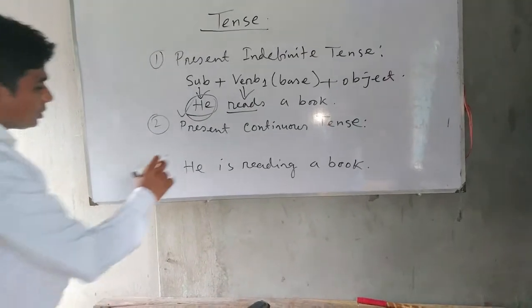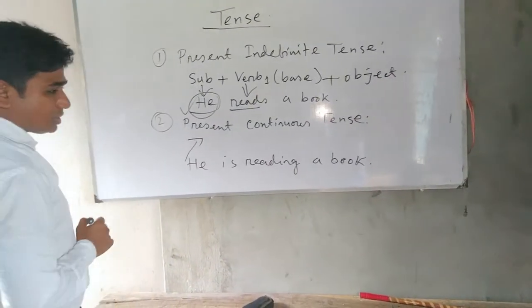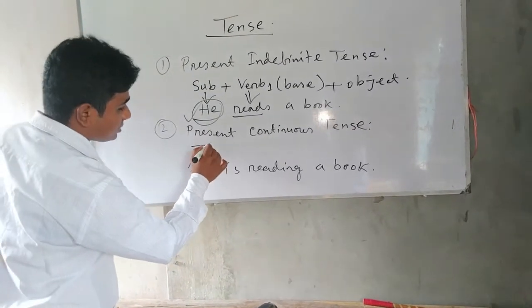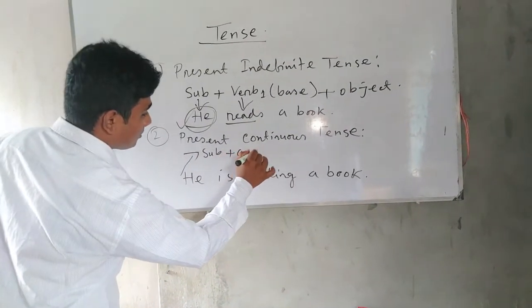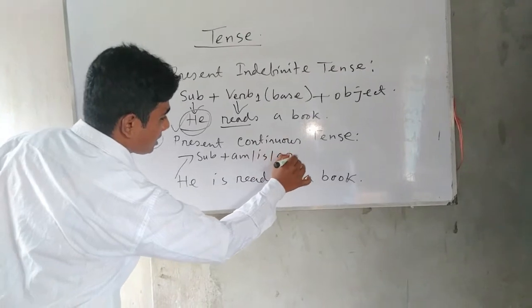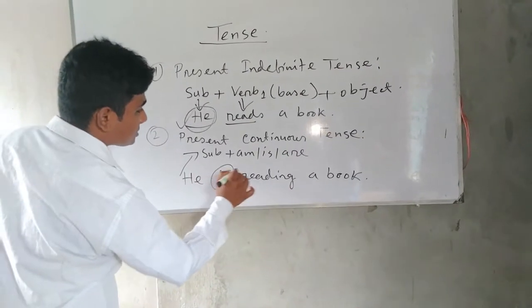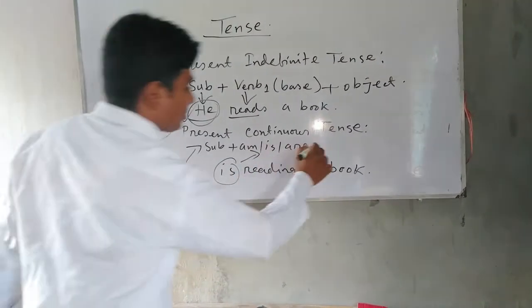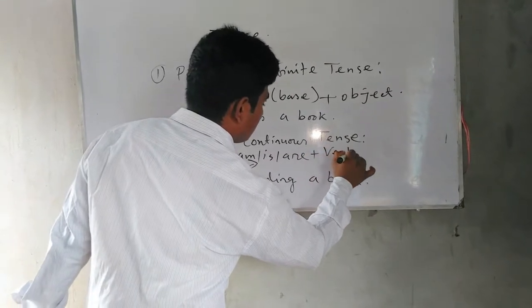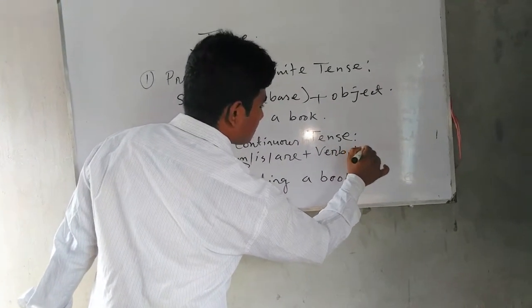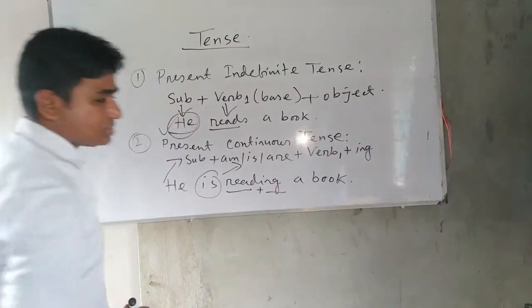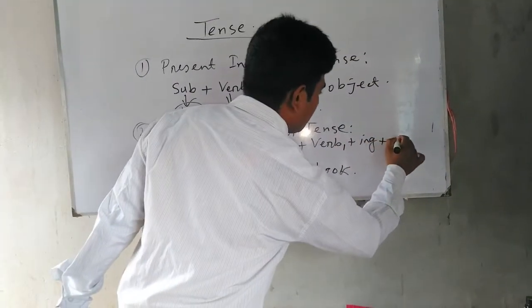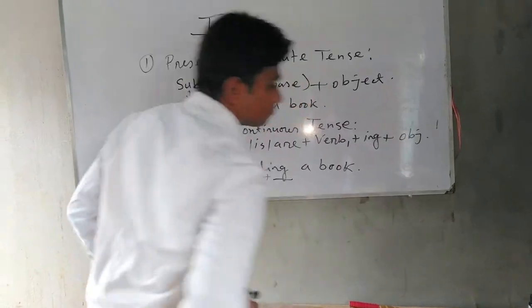Now we will go to the structure of this tense. At first, you will find subject, and after that am, is, are, and after that verb 1 plus ing, and at last object.